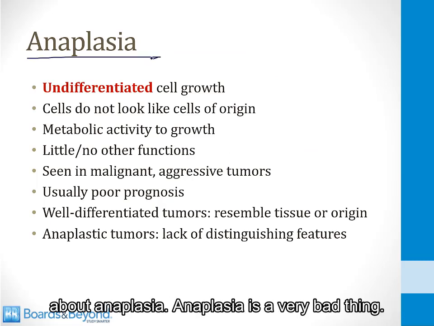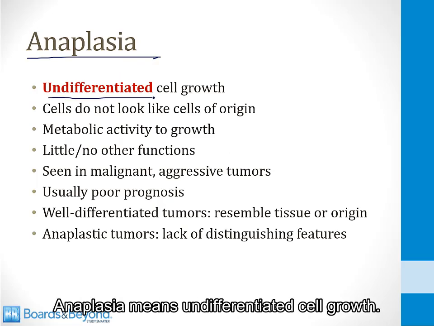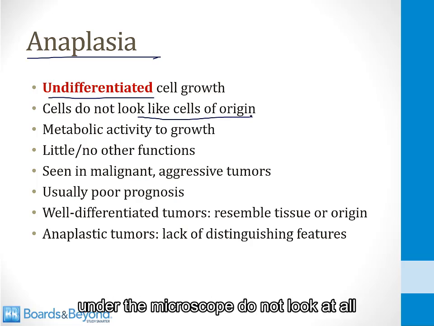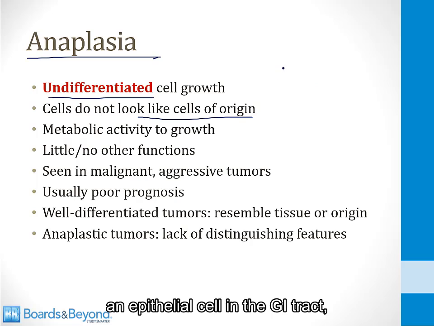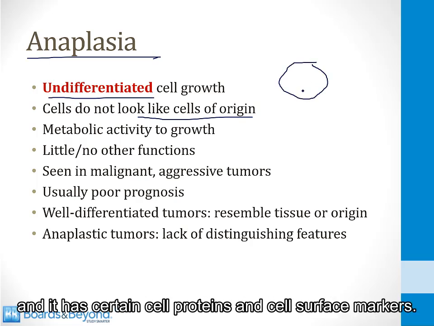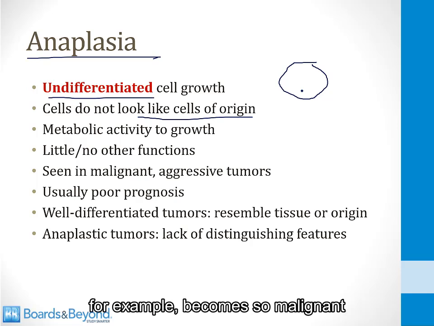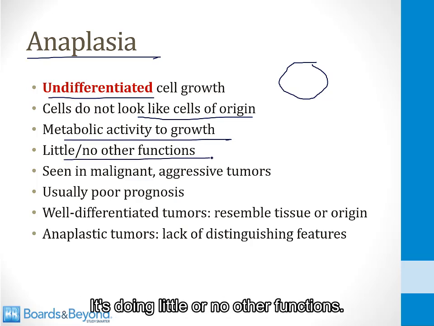Next, let's talk about anaplasia. Anaplasia is a very, very bad thing. You never want to have anaplasia of any of the tissues in your body. Anaplasia means undifferentiated cell growth. It means that the cells under the microscope do not look at all like their cells of origin. So imagine a normal cell, for example, an epithelial cell in the GI tract. It has certain features that give it a certain shape, and it has certain cell proteins and cell surface markers. What happens in anaplasia is a GI epithelial cell, for example, becomes so malignant that it directs all its metabolic activity to growth. It's doing little or no other functions.